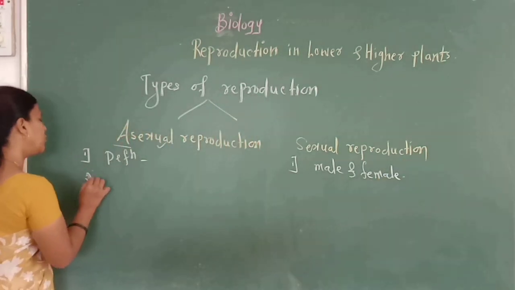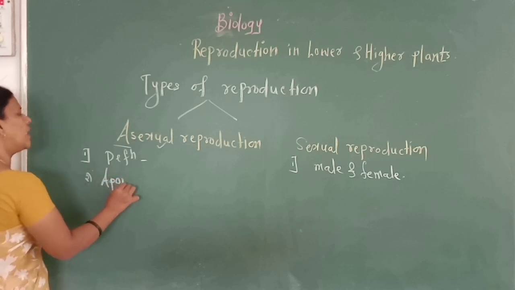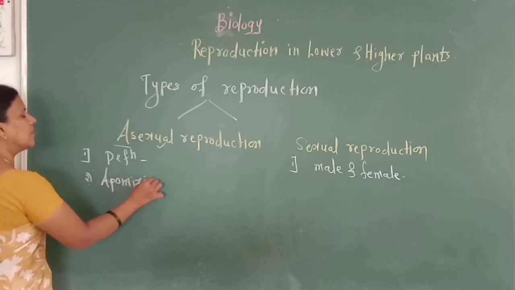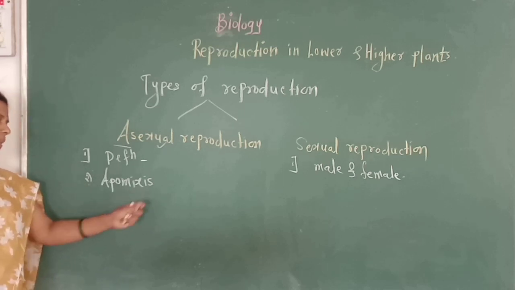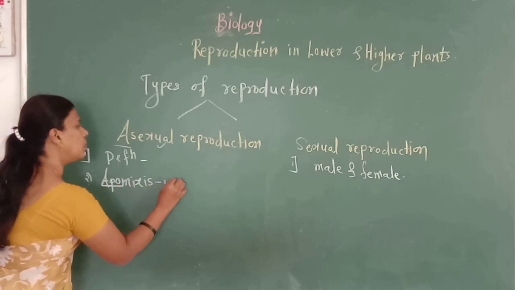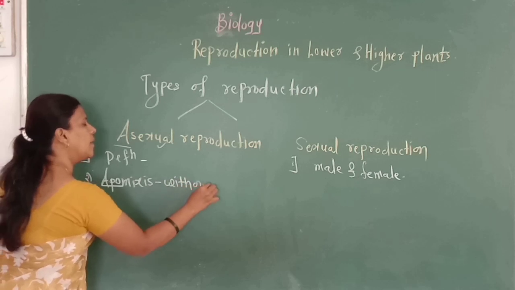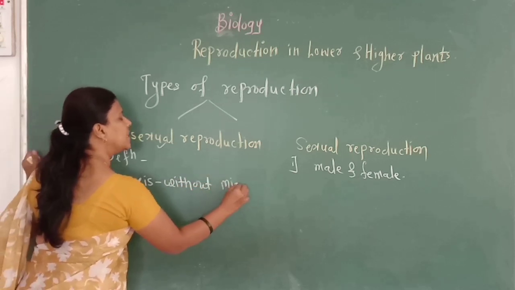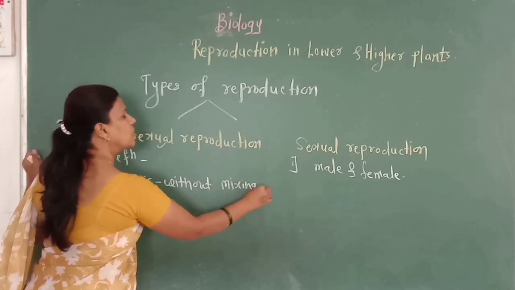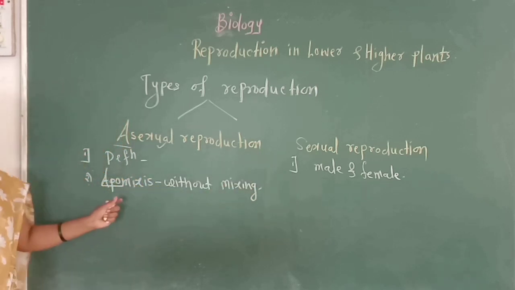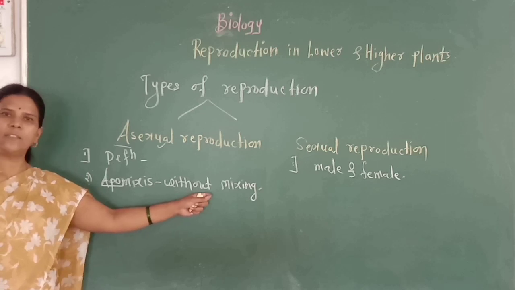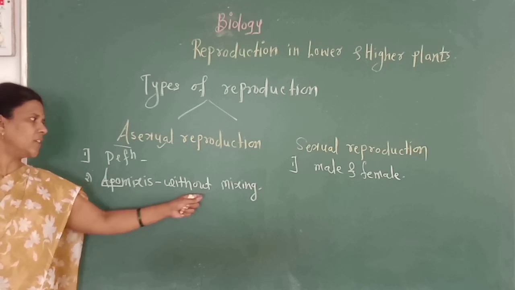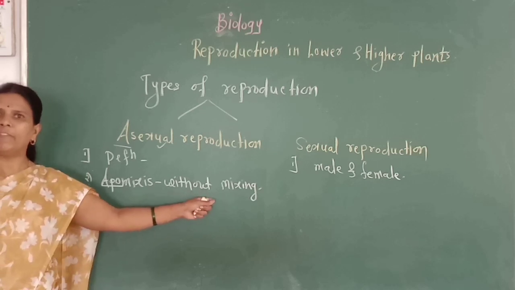Asexual reproduction is also called apomixis. Apomixis is a Greek word. Apo means without and mixis means mixing. Asexual reproduction is called apomixis as there is no mixing. Here mixing means fusion. In plants there is no fusion of male and female gametes.